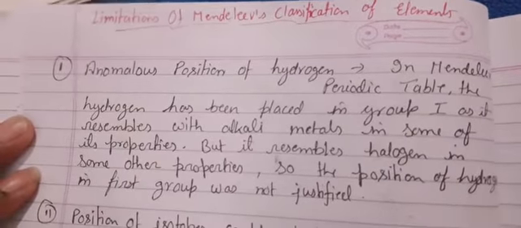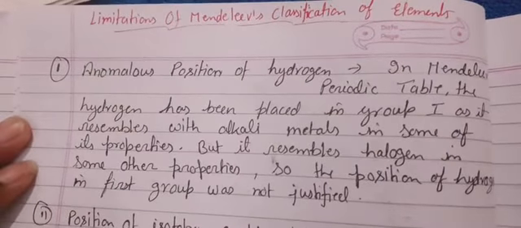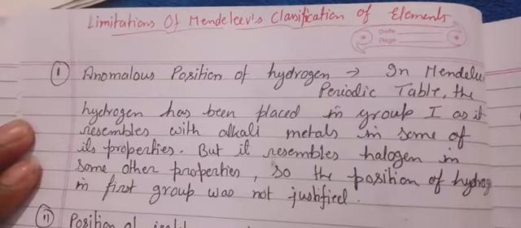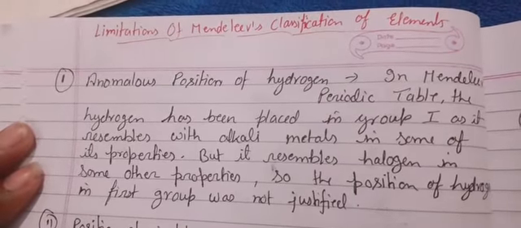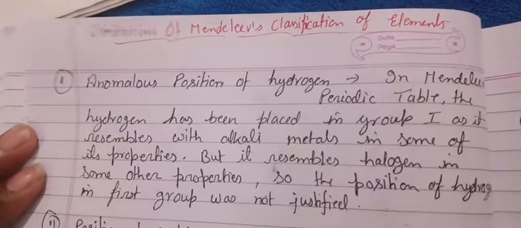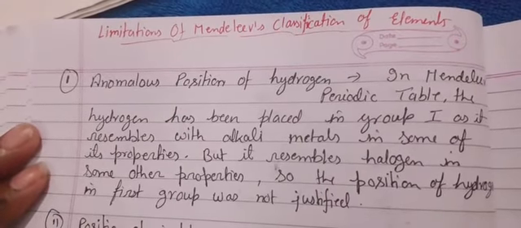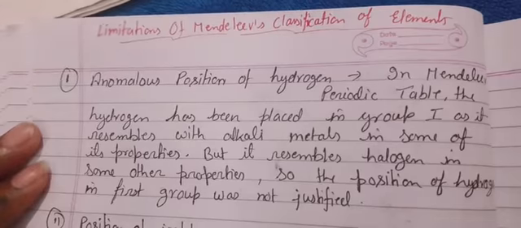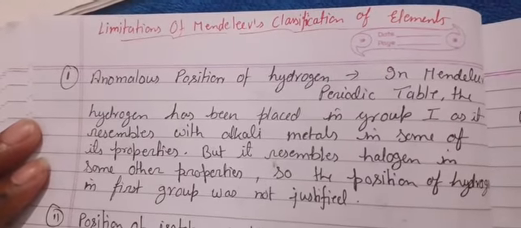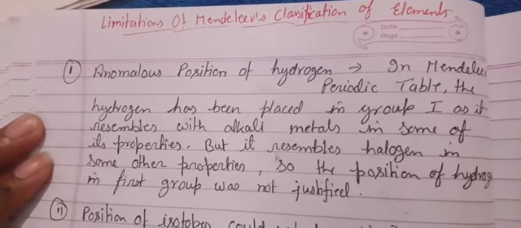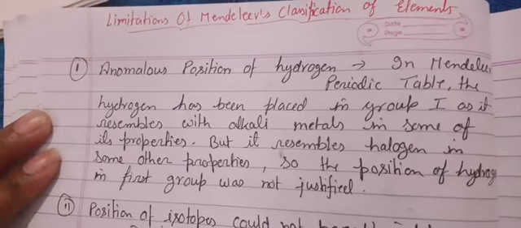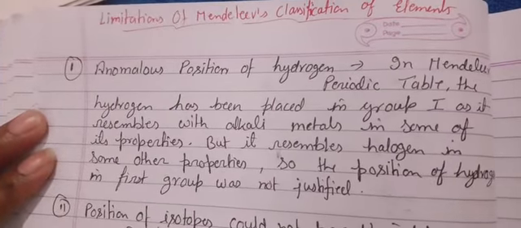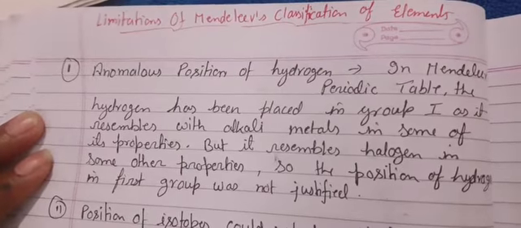Why is there a need for a modern periodic table if Mendeleev was doing a wonderful job, that he arranged all the elements, even those which were not discovered, in the correct way, in a proper table? Then why is there a need for a modern periodic table? What was the fault there, or what were the drawbacks or limitations of Mendeleev's classification of elements in his table? We are going to see that, and then we will start our modern periodic table.